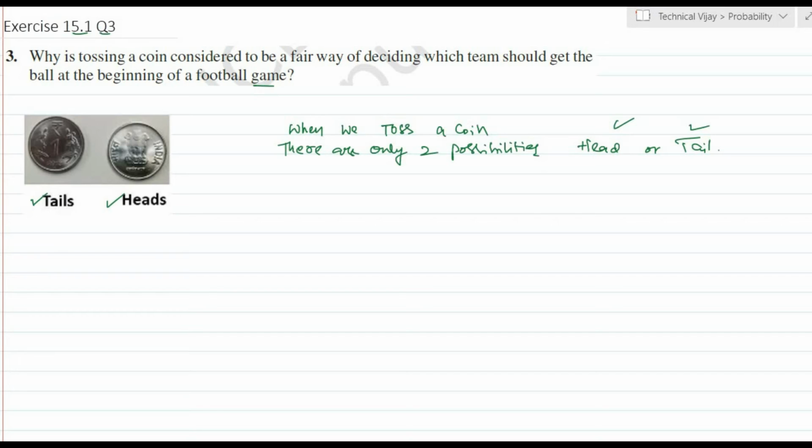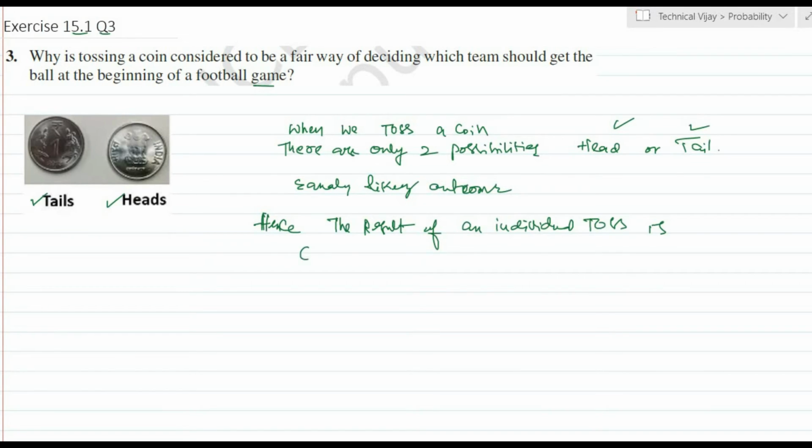So heads and tails are equally likely outcomes. Therefore, the result of an individual toss is completely unpredictable. Hence, this method of tossing the coin is considered for deciding which team should get the ball at the beginning of the football game, because no cheating can be expected here, and there are only two possibilities, head or tail, and they are equally likely outcomes. So the result of an individual toss is completely unpredictable and it is unbiased.